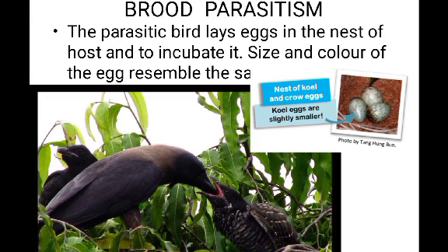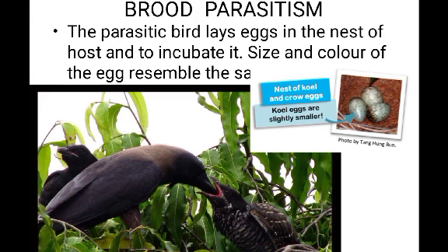The best example for this is the cuckoo bird. The cuckoo is the parasitic bird. It lays its egg in the nest of a crow, and the egg of the cuckoo will be more or less the same as the crow's egg in size as well as color. It is said that the cuckoo's egg is slightly smaller than the crow's egg.